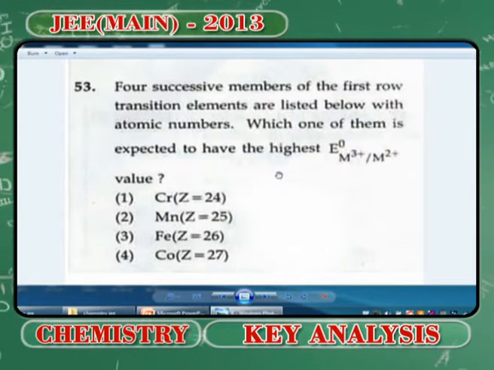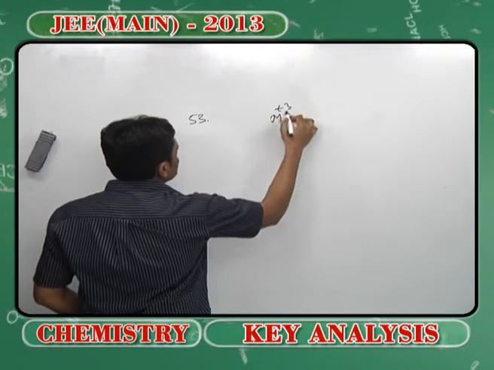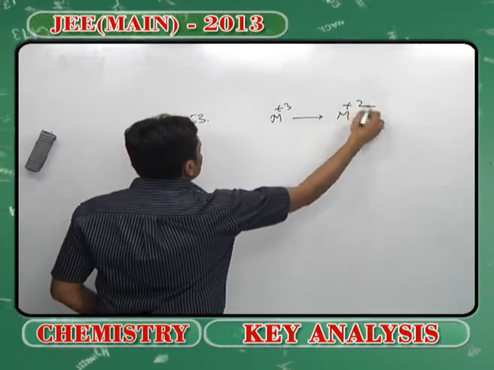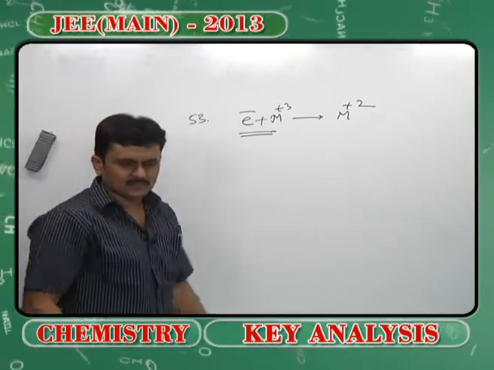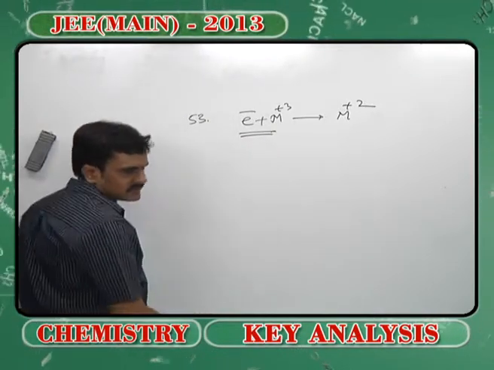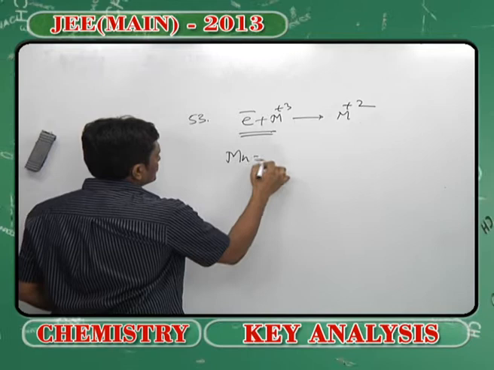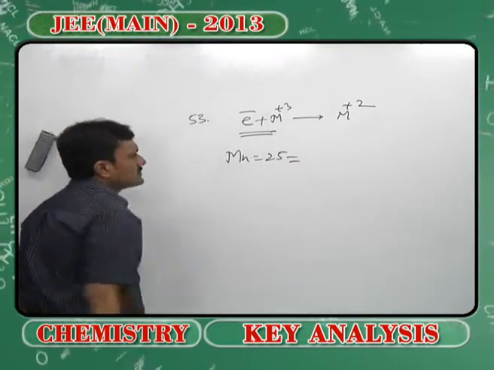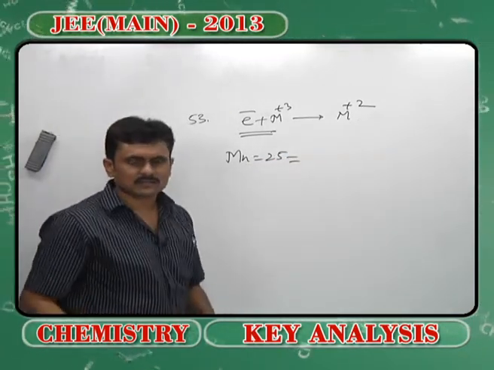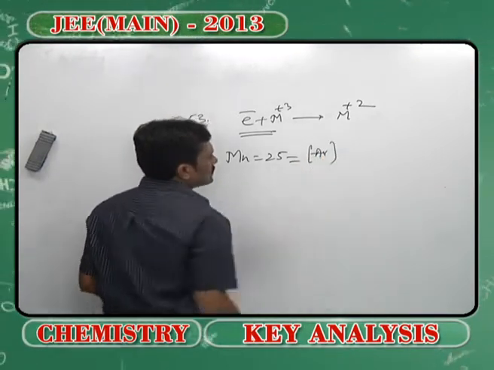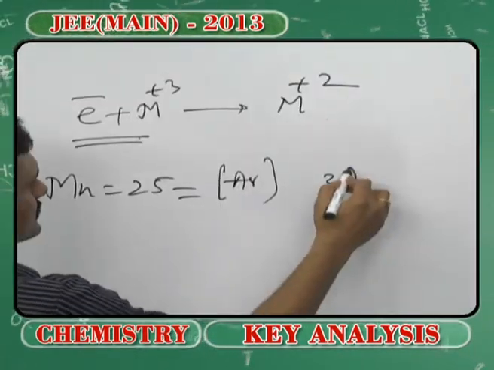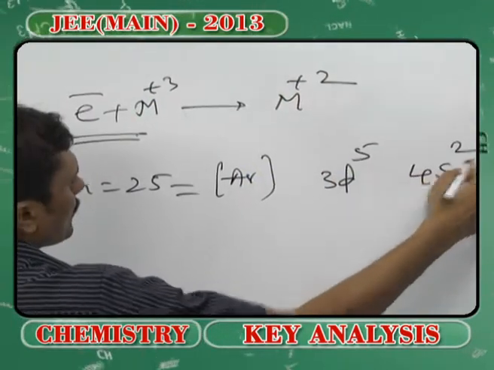Here your intentions are to convert this M plus 3 into M plus 2. In that process you will be adding 1 electron. Now you randomly pick up any of these. You have been given that manganese has 25 electrons. If you randomly pick up any of the atoms and write the electronic configuration, up to argon 18 electrons I have covered, then you have 3d5 and 4s2.